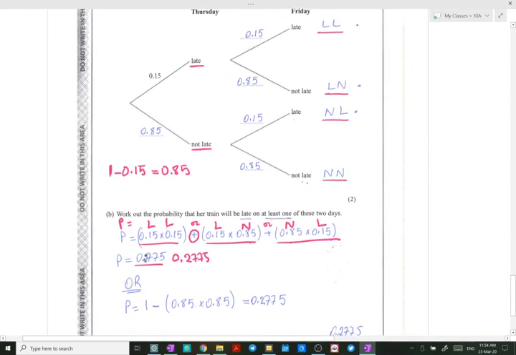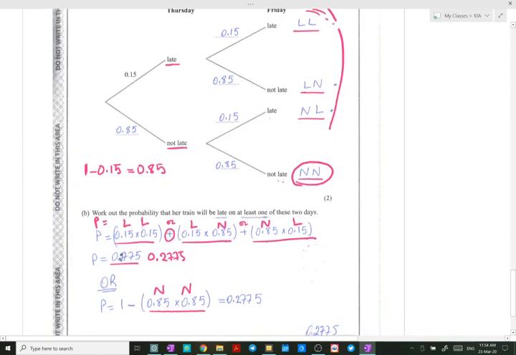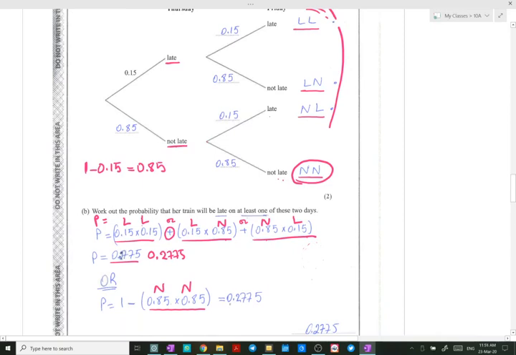Or you can use another method and say that since the probability of all of these happening is 1, you can subtract from 1 the one which is not possible, which is the complement of all these 3 that are happening. So this is NN: 1 minus the product of not late, not late, is going to be the same answer, which is equal to 0.2775.